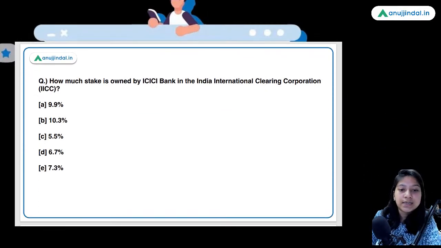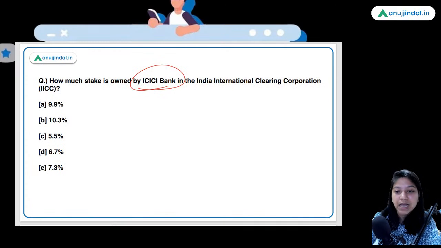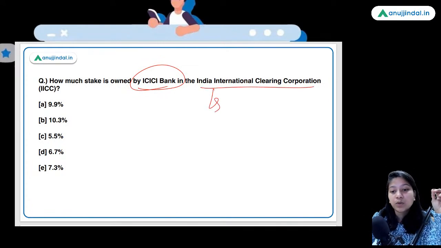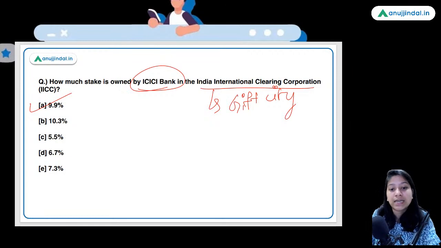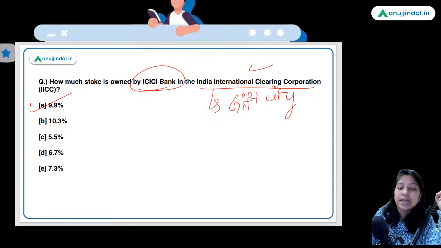How much stake is owned by the ICICI Bank in the India International Clearing Corporation? It is, guys, located in the Gift City. So recently, some stake was bought by ICICI Bank. Now the percentage of share that ICICI Bank holds in this organization is 9.9%.